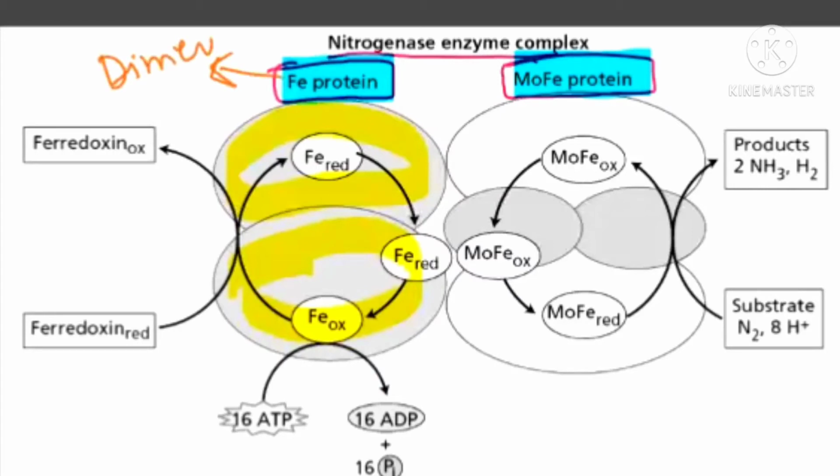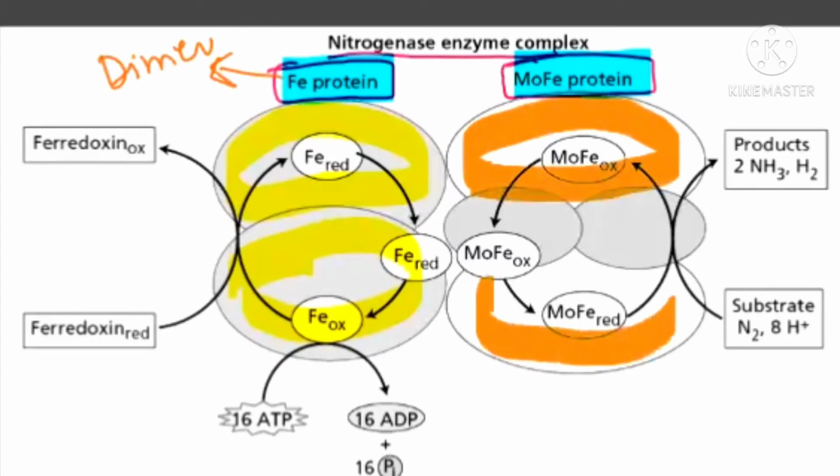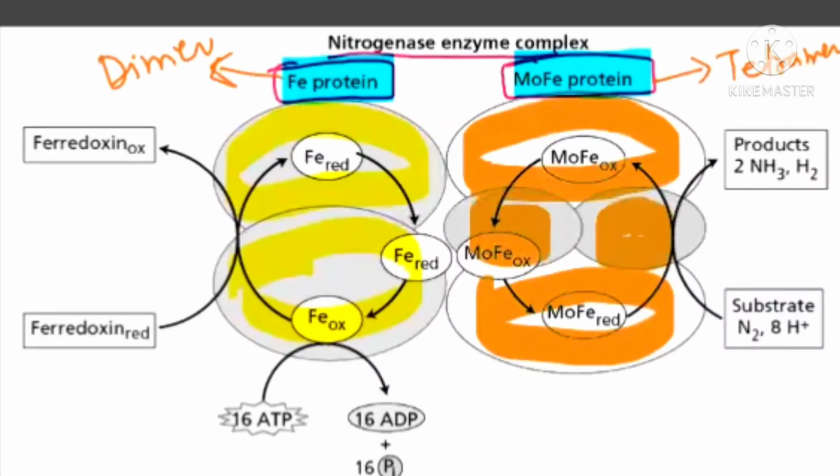But if you see carefully the side diagram, just check the side one. Molybdenum iron, check, this is your one subunit. Then this is a second subunit. And again, two more are there, 3 and 4. So molybdenum iron is a tetramer. This is a tetramer made up of 4 subunits. Up till here, your concept is getting clear. I'm just rubbing it now because I have to explain another thing.